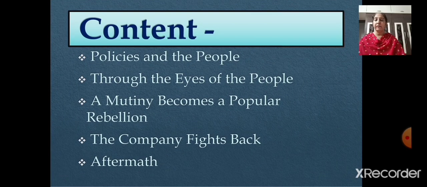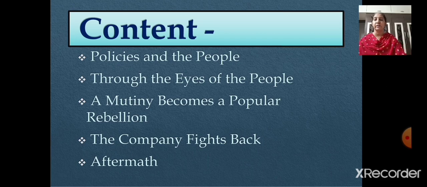Today, we are doing the first part of this chapter. Let's go through the content of the chapter. The main topics that we are going to learn are policies and the people. Then the second topic will be through the eyes of the people. Then a mutiny becomes a popular rebellion. The company fights back. Aftermath. These are the main topics.